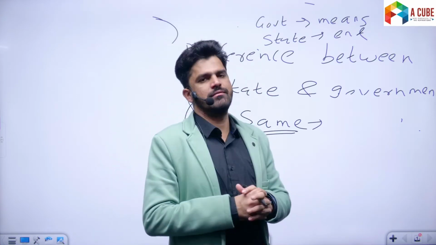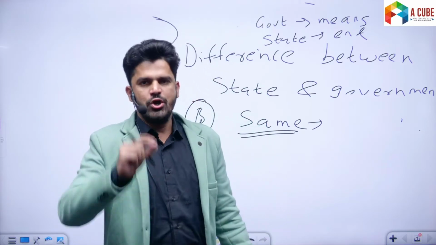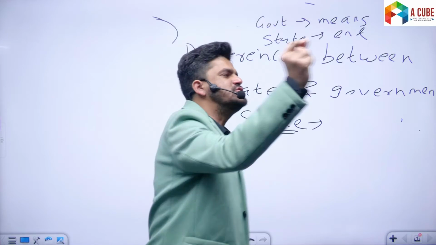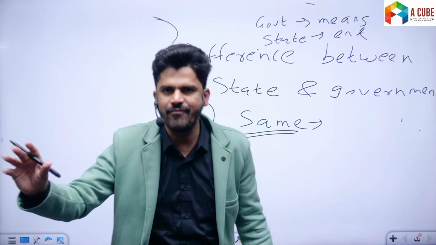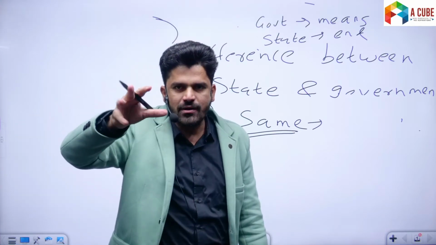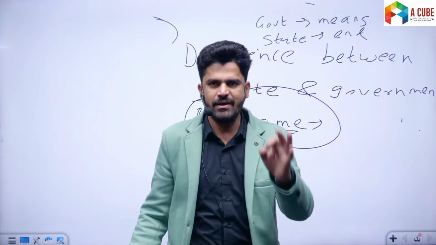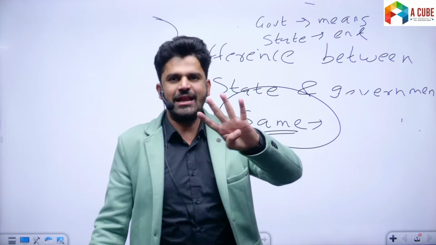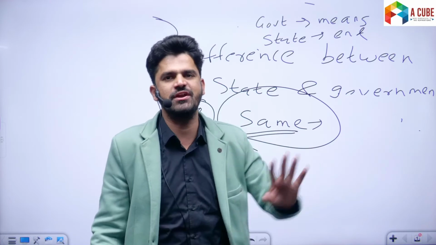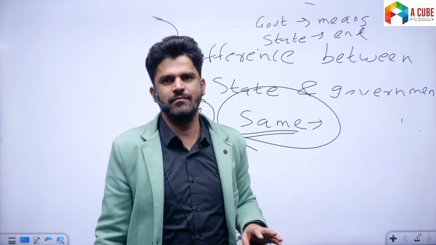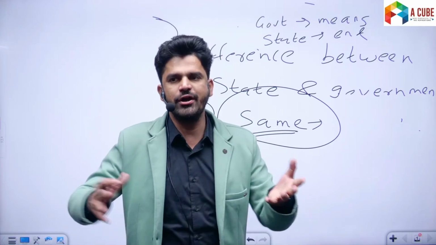But the form of the government differs from state to state. For example, United States of America has a presidential form of government, whereas India has a parliamentary form of government. So the form and nature of government might change, but the structure or form of the state remains the same. चार एलिमेंट हर जगह पे है, हर जगह पे देखो, यूनाइटेड स्टेट्स हैज टेरिटरी, इट इज अ सॉवरेन, इट हैज पीपल, ग्रुप ऑफ पीपल, इट हैज फिक्स्ड टेरिटरी एज वेल, एंड इट हैज गवर्नमेंट. But the type of the government changes according to the country.